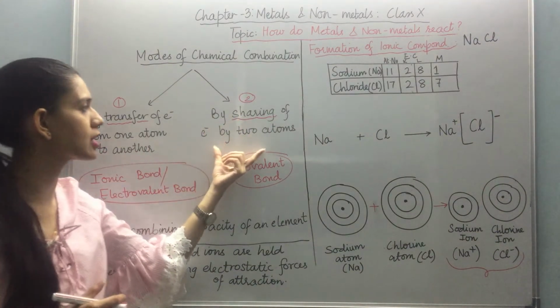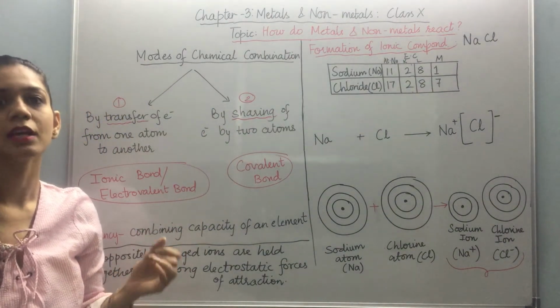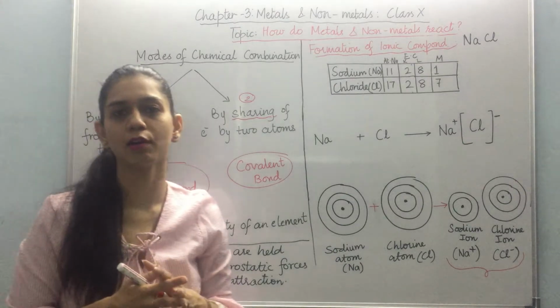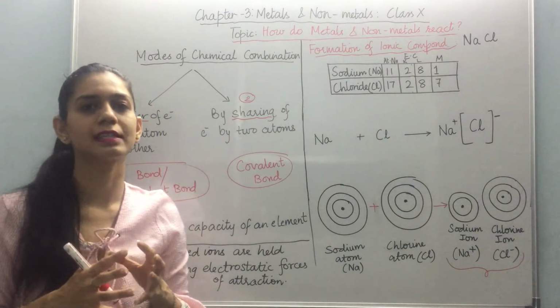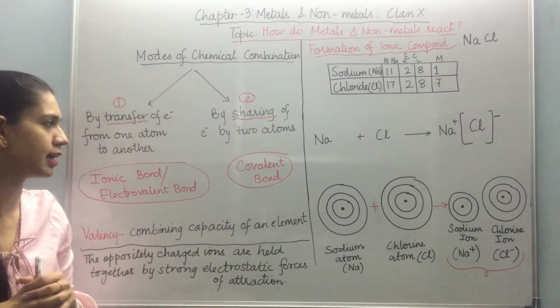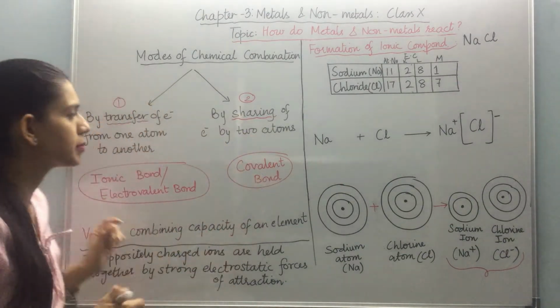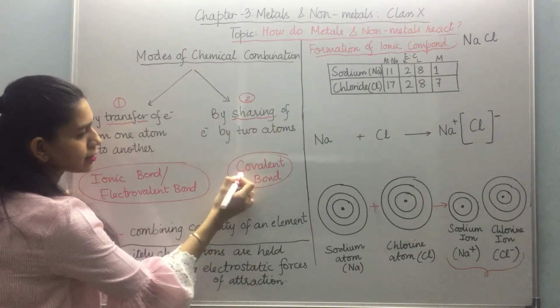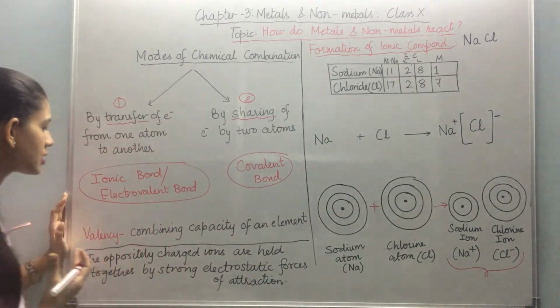Second method is by sharing of electrons. Now what happens here? Two atoms contribute equal number of electrons, and then those equal number of electrons get shared by both of them. Such types of bonds are called covalent bonds because they are sharing electrons, not exactly giving or accepting their electrons.